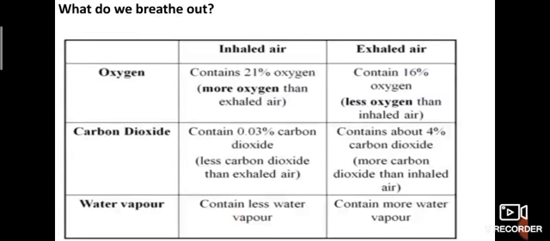So this is the range of inhaled and exhaled gases. Okay. What do we breathe out? Inhaled air contains 21% of oxygen, more oxygen than exhaled air. Exhaled air contains 16% of oxygen. Inhaled air contains 0.03% carbon dioxide and exhaled air contains about 4% of carbon dioxide. So we release more carbon dioxide. Inhaled air contains less water vapor, exhaled air contains more water vapor. This is the range.